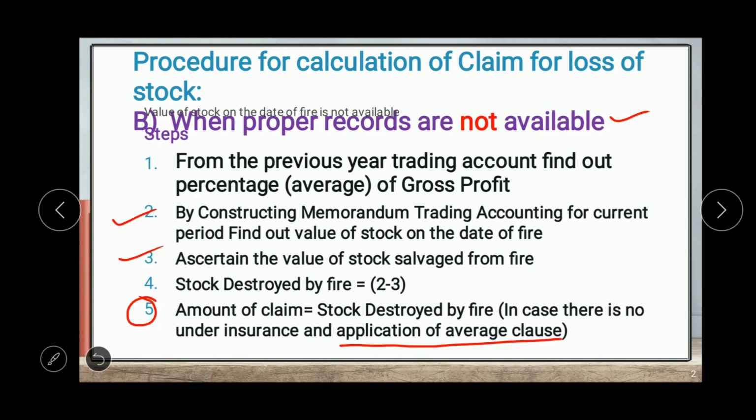In application of average clause, the amount of claim is equal to the value of insurance policy divided by the value of stock on the date of fire, multiplied by the loss of stock. In this way we can calculate the amount of claim by using this formula.